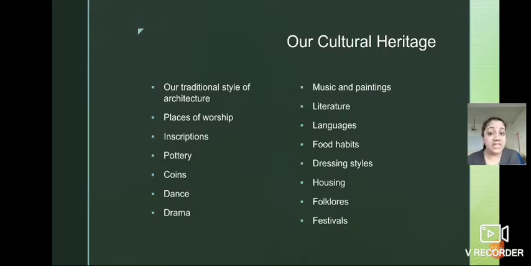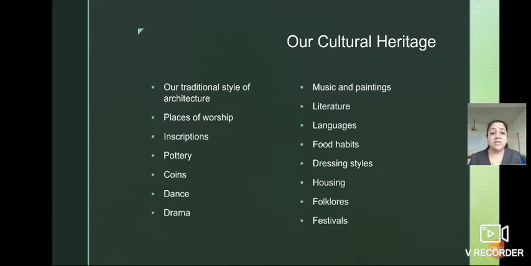And again paintings. Then literature means we can see different books in different languages. We are also using different languages all over the country. Then different food habits, fast food, traditional food, South Indian food, Punjabi food, all this. Then dressing styles, according to our tradition we use different dresses also.